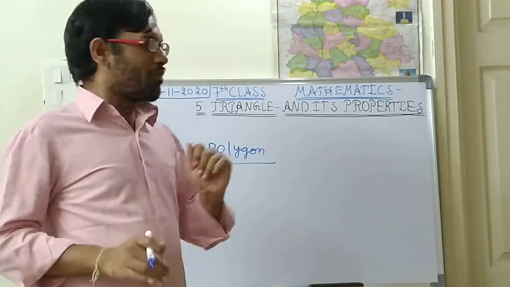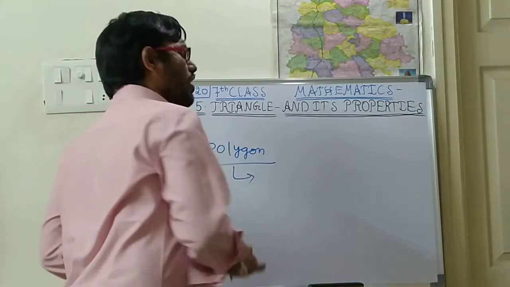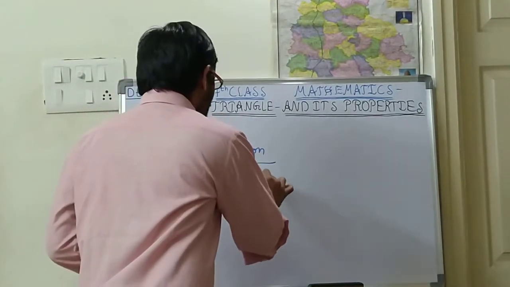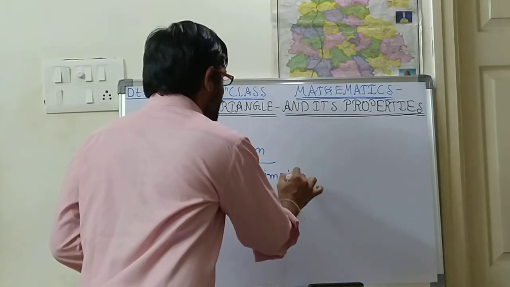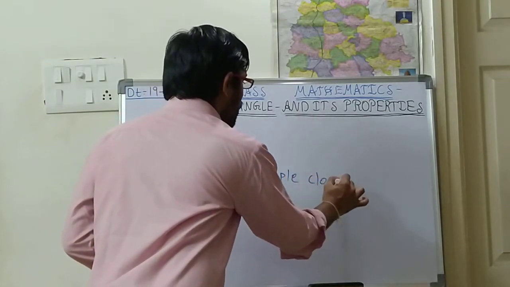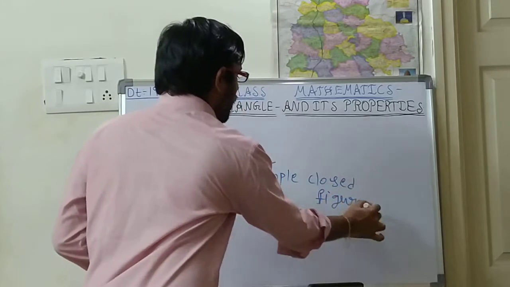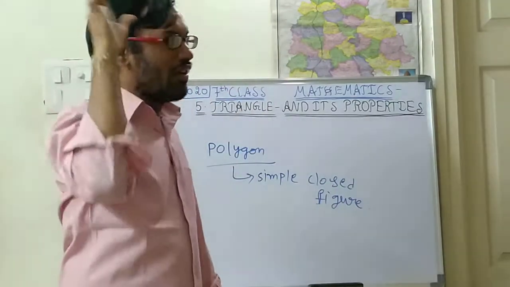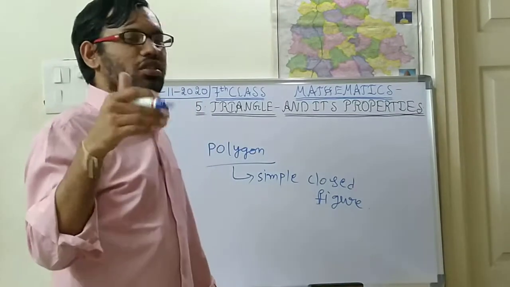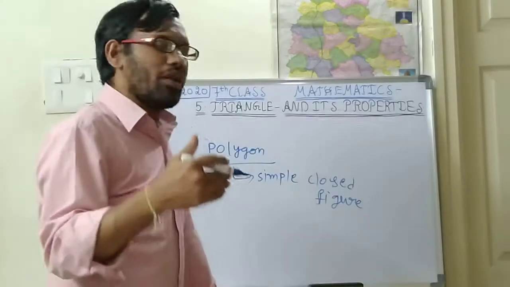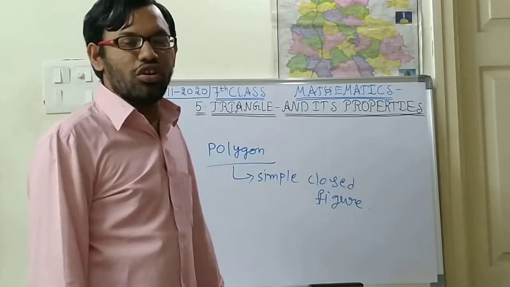So what is the meaning of polygon? Polygon means a simple closed figure, a simple closed figure with more than two line segments, we will call it a polygon, like you have read.